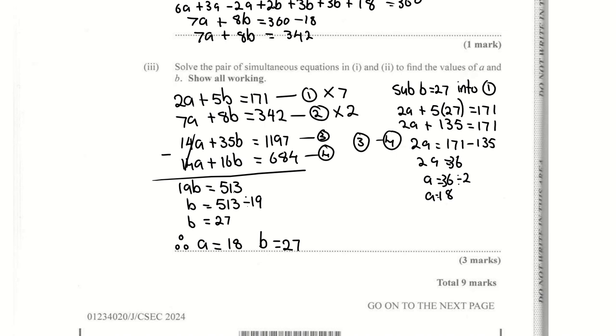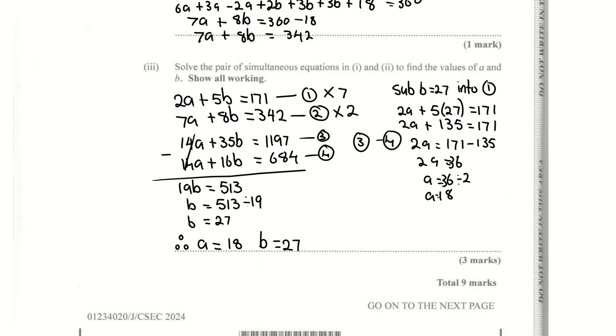Then I substitute b equals 27 into which equation? You have 1, 2, or 3. It's all up to you. So 2a plus 5 times b, which is 5 times 27, is 171.